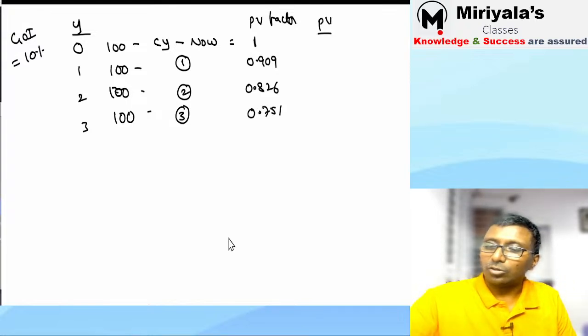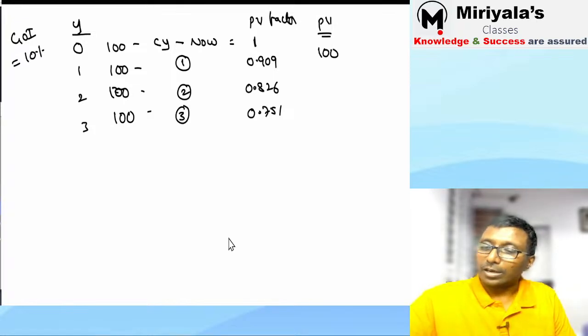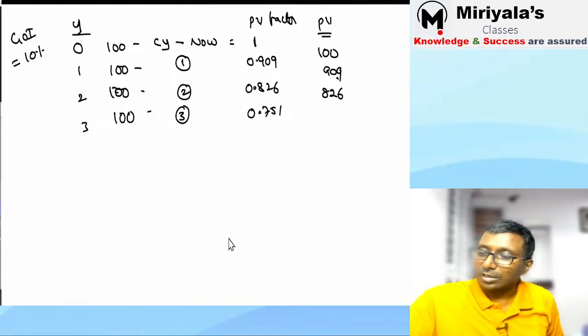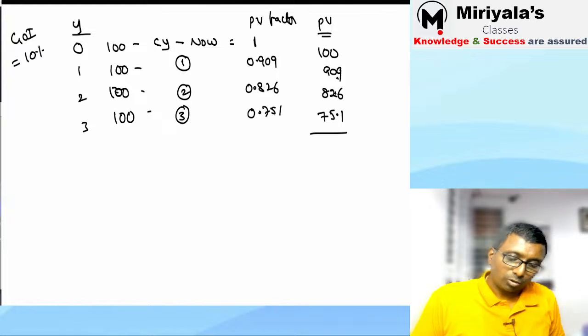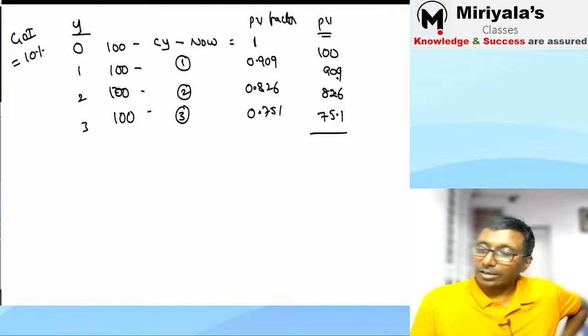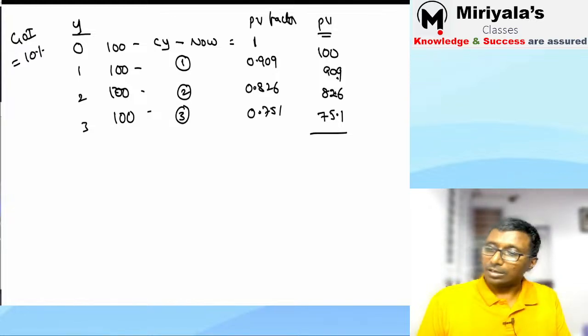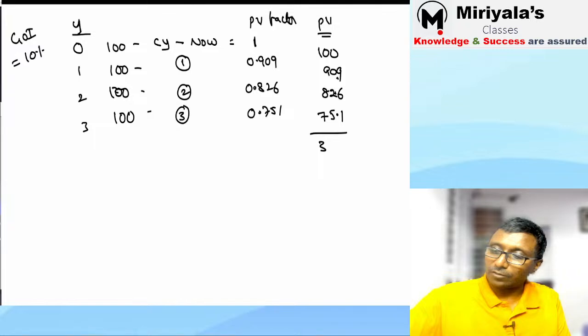Okay. Now present value concept. 100 into how much? 100 rupees, sir. 100 into this is equal to 90.9, this is equal to 82.6. Correct? You got my point. This is equal to 75.1. Let us total it. So 100 plus 90.9 plus 82.6 plus 75.1, that all comes to 348.6.